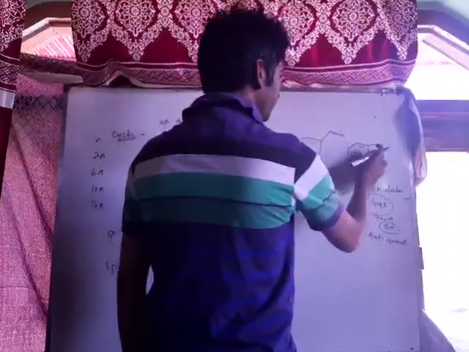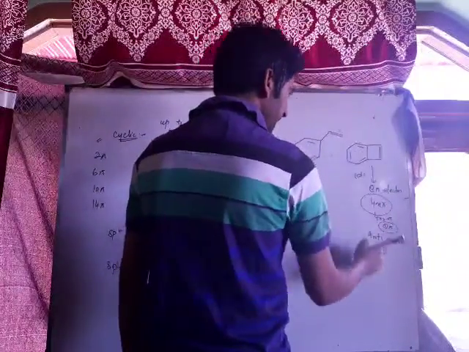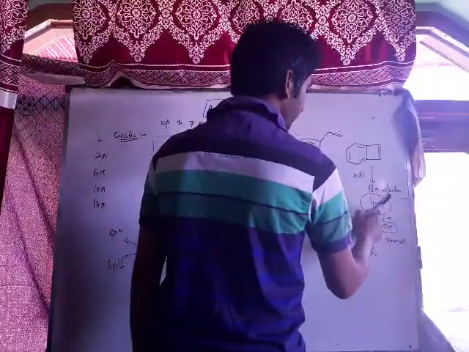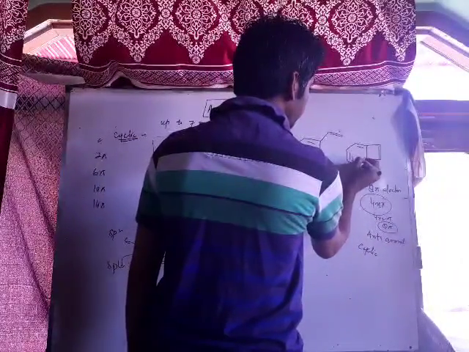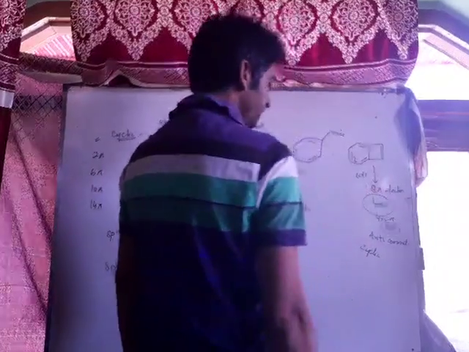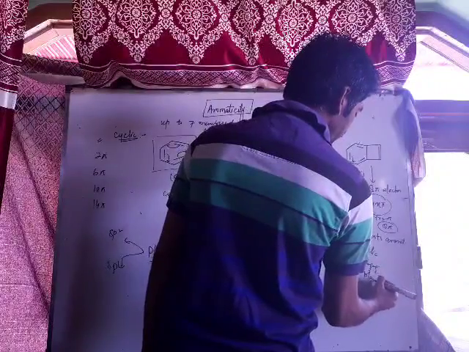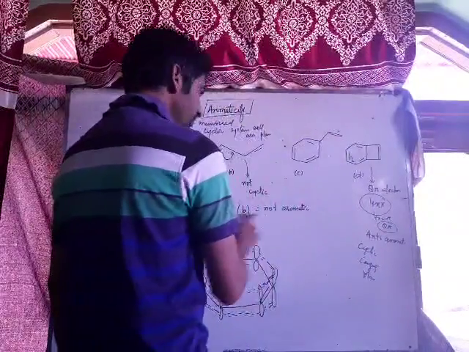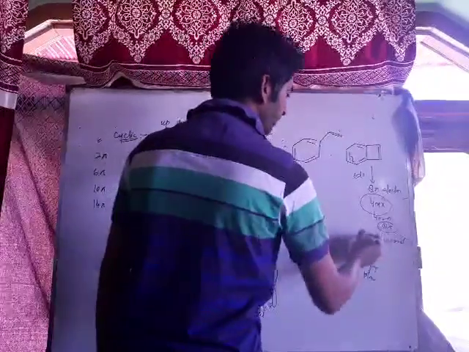Now see, this compound is cyclic. It is having 4n pi electrons, that's 8 pi electrons. There is conjugation, double bond, single bond, double bond, single bond, double bond, single bond. It's conjugated. It is also a planar molecule, but the Huckel rule is not followed over here. It follows 4n pi rule, therefore it's anti-aromatic.